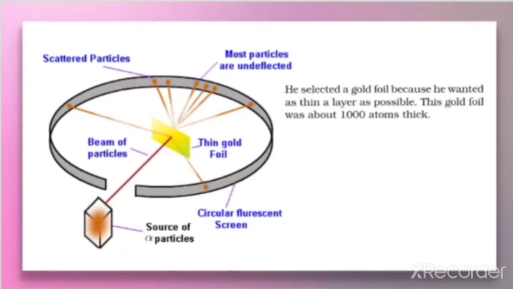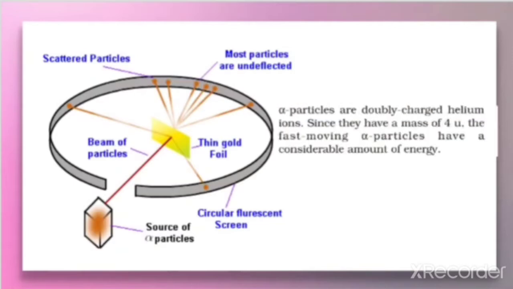And the alpha particles which are made to fall on this thin gold foil, so definitely the question arises, why were the alpha particles chosen? Alpha particles are doubly charged helium ions with a mass of 4 atomic units. The fast moving alpha particles have a considerable amount of energy.